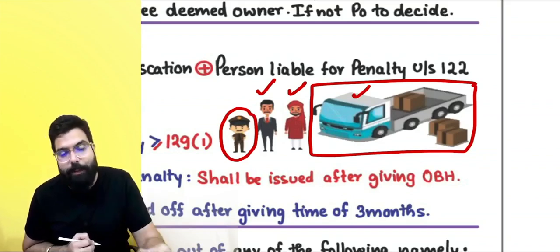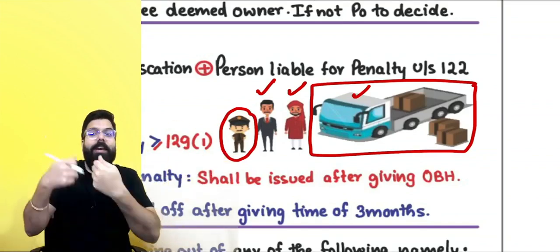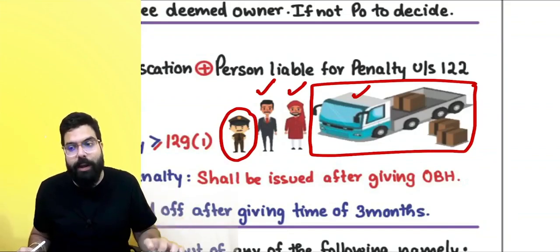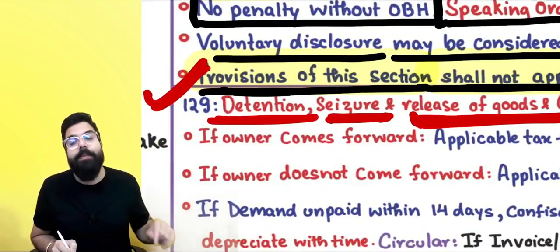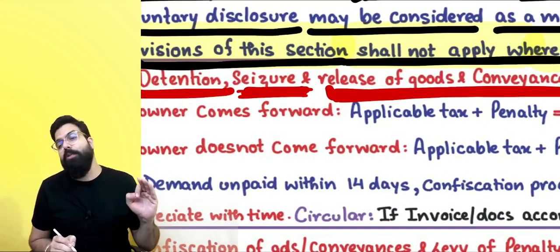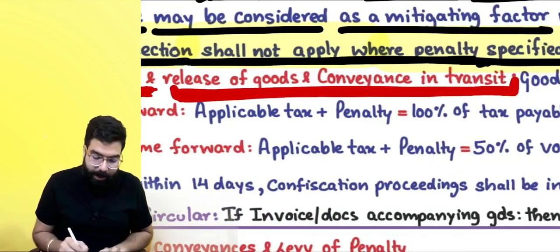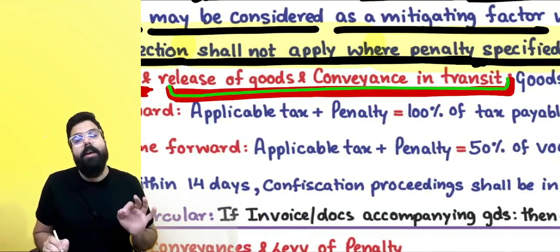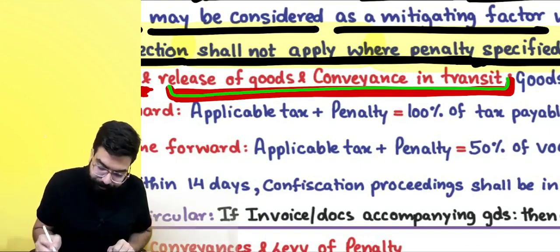Everyone, when the e-way bill is not generated, it means you were thinking, let the goods reach over there, we will tear the invoice and throw it. It means you did not have proper documents and you were going on the way. If you're caught, they are telling, first we will detain you, we'll stop you. Then we will check. Documents are not there. We will seize the goods. Seize means not ownership, the possession will be taken over by the government. Now, if you want to release the conveyance and the goods in transit, you will have to pay a penalty.